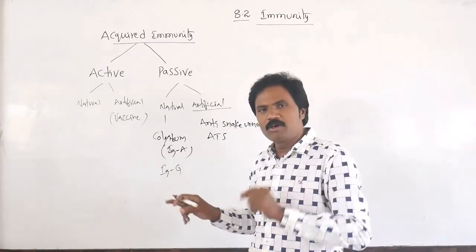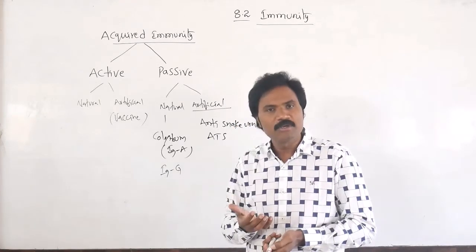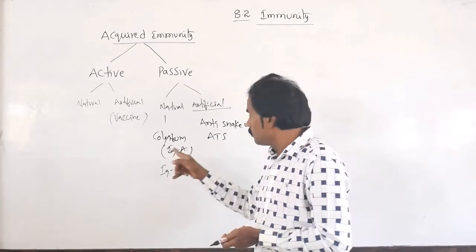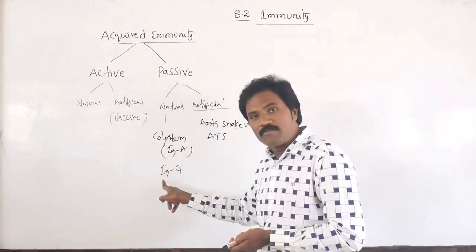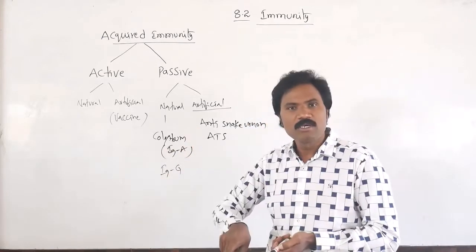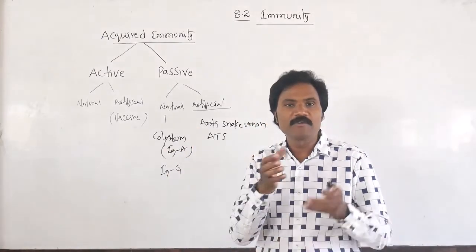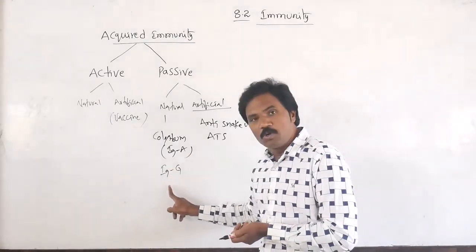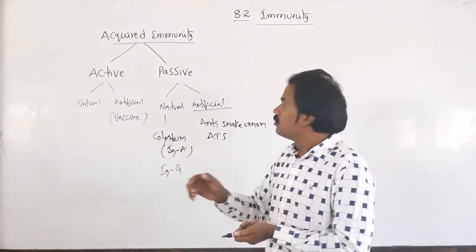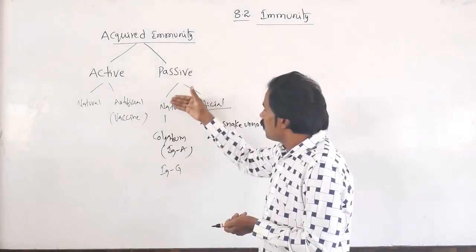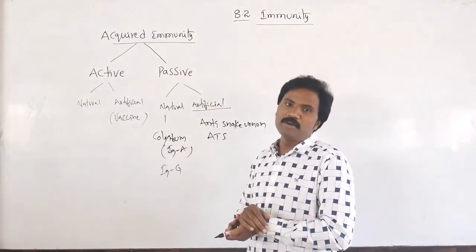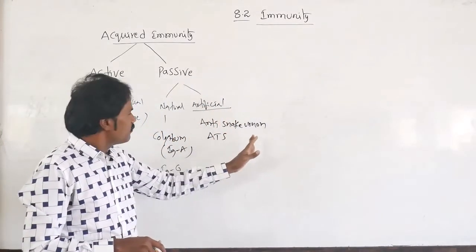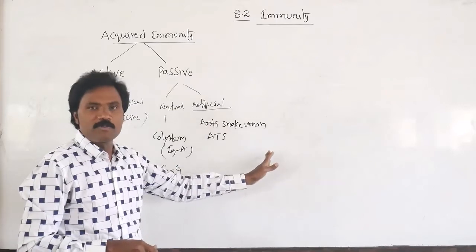In the previous examination also, they asked multiple times what type of immunoglobulin is present in mother's milk in bulk amount. There is immunoglobulin A. What type of immunoglobulin is transmitted through the placenta from a pregnant mother to the infant? Then your answer will be immunoglobulin G. This is what we call passive natural immunity. The passive artificial, in the sense, is anti-tetanus serum, anti-snake venom, that is specific.